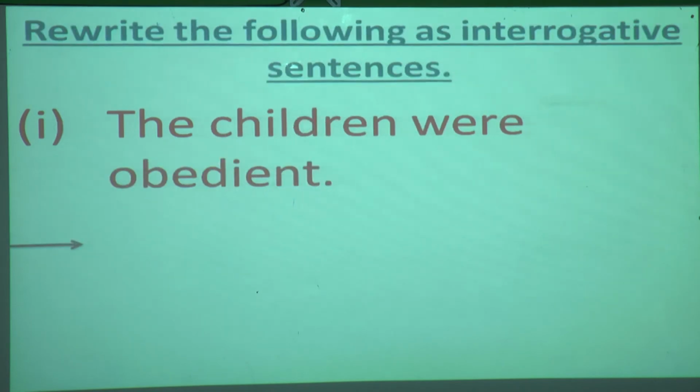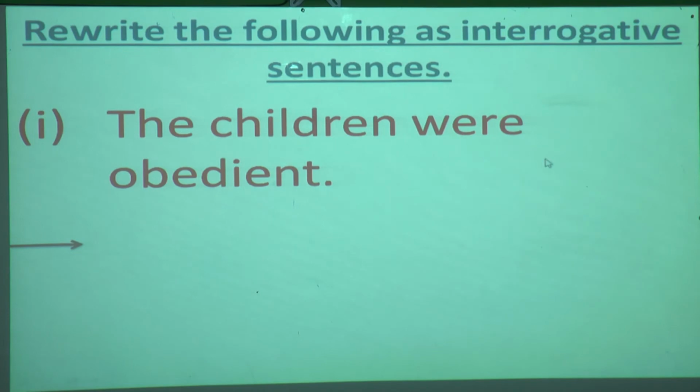Ready? Okay. Now what is the instruction over here? Rewrite the following as interrogative sentences. Means we have been given all statements and you have to change them into interrogative sentences. The children were obedient. Okay, so what is this? This is a statement. Now what are you going to do? In this, how many verbs are there? Only one verb is there. So what are you going to do? You are going to shift.